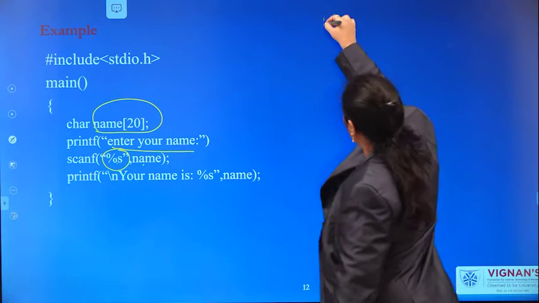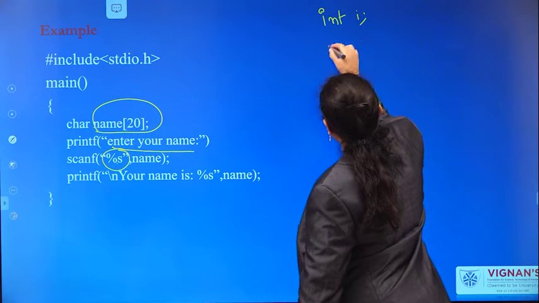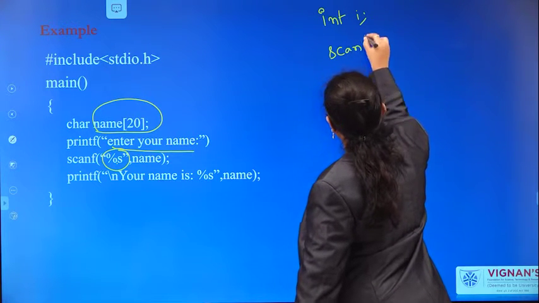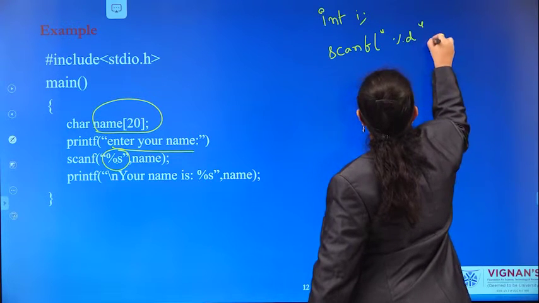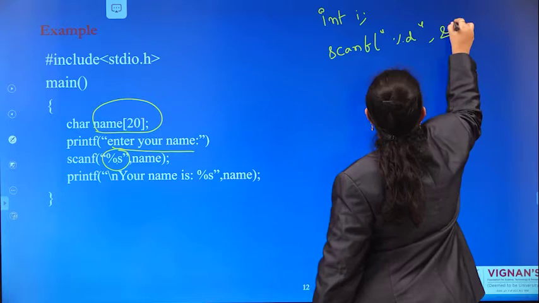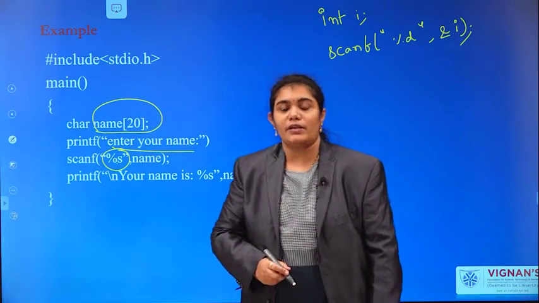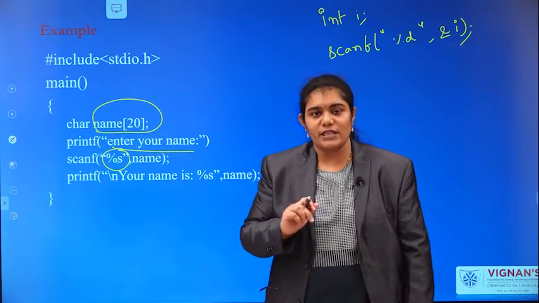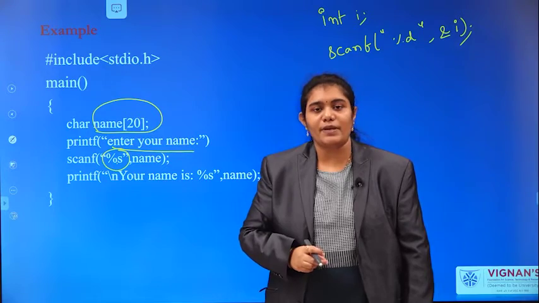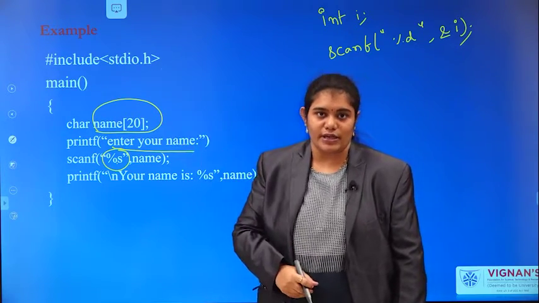Like see here, I want to read an integer, int i. Scanf, %d. If you want to read a value for any variable, you have to specify the address of that variable, because that value we have to place into that particular address location.